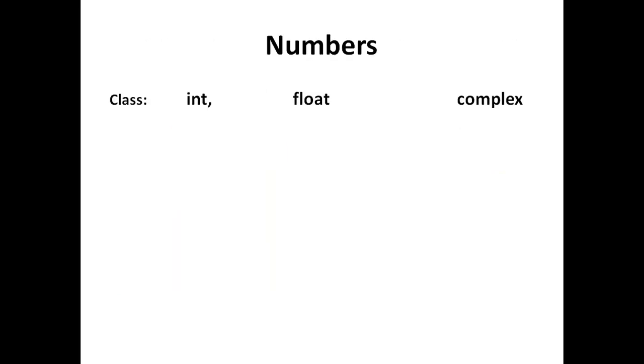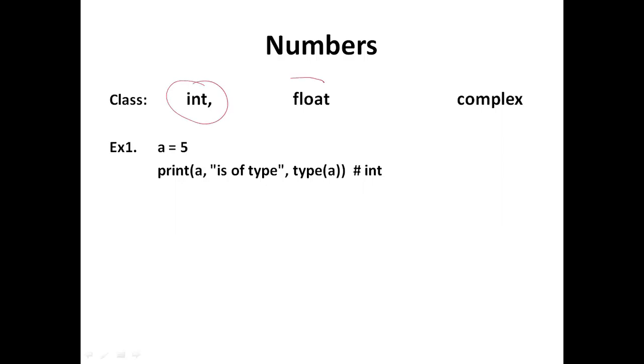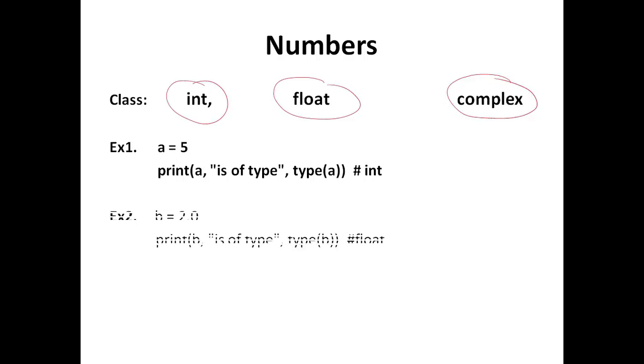Let's talk about the number data type in Python. Numbers have three classes: the integer class, the float class and the complex class. An integer is any whole number, negative or positive. The float class has values with a fractional part, represented by a decimal point.